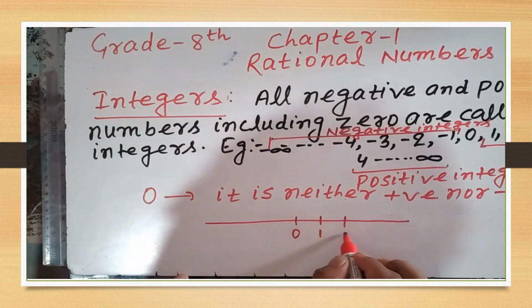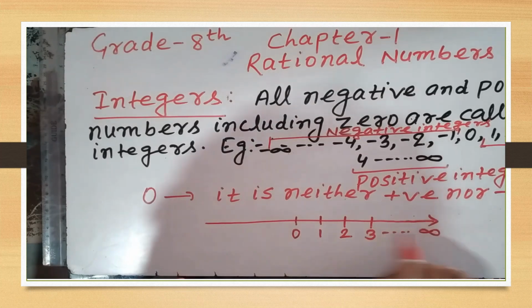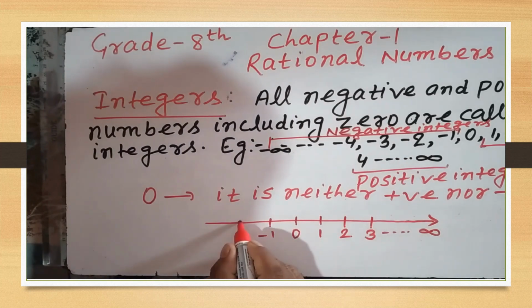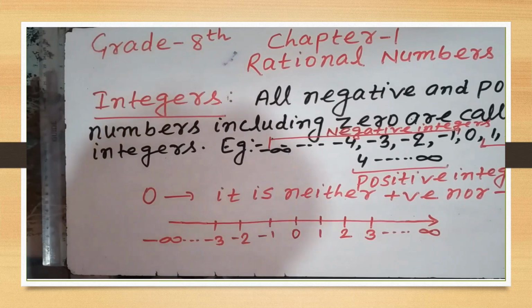This is 1, 2, 3 till infinity, and this is -1, this is -2, this is -3 till negative infinity.